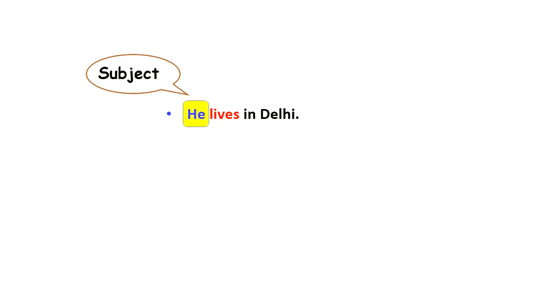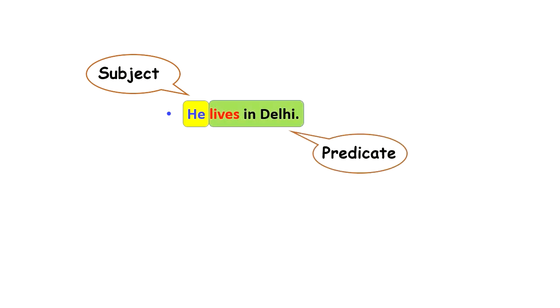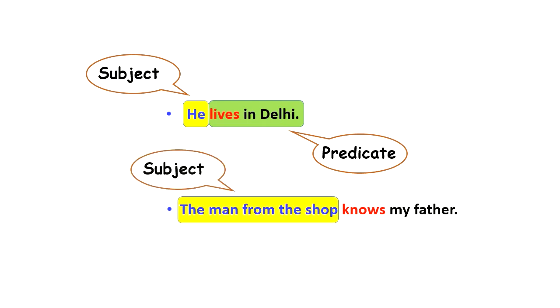Look at the following sentences. He lives in Delhi. If we ask the question who lives in Delhi, we get the answer he, which is our subject, and rest of the part is predicate. In the same manner, the man from the shop knows my father. If we ask the question who knows my father, we get the answer the man from the shop, and this is our subject, and the rest is predicate.